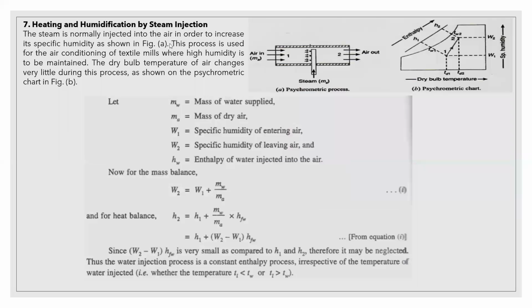Next, heating and humidification by steam injection. In order to achieve this heating and humidification, here we need to spray water whose temperature is greater than the dry bulb temperature of the initial state, so that we get heating as well as humidification. W also increases. Heating and humidification by steam injection is generally used in textile mills where high humidity is to be maintained.